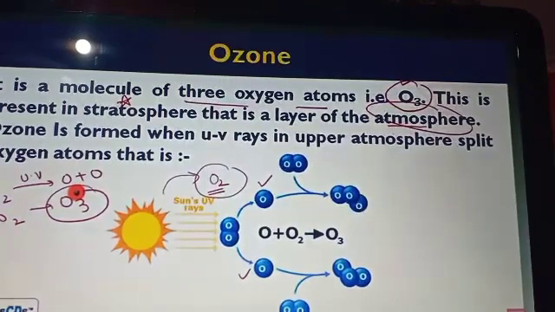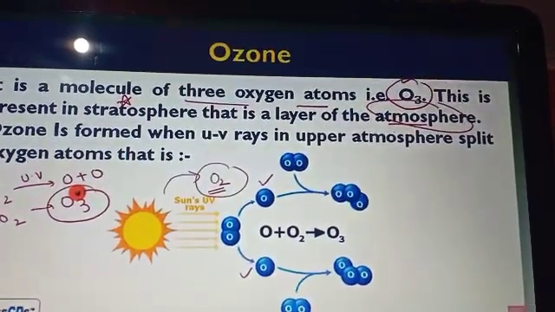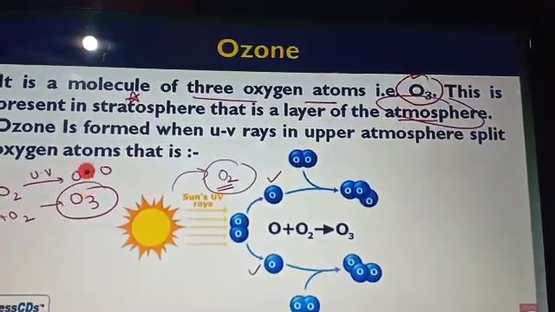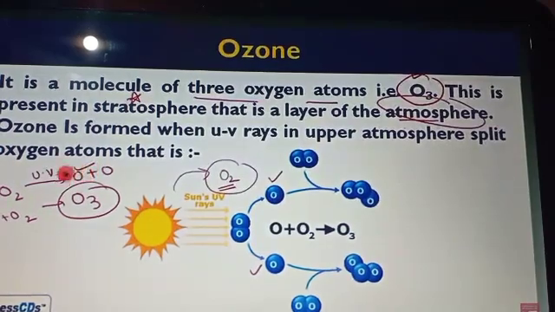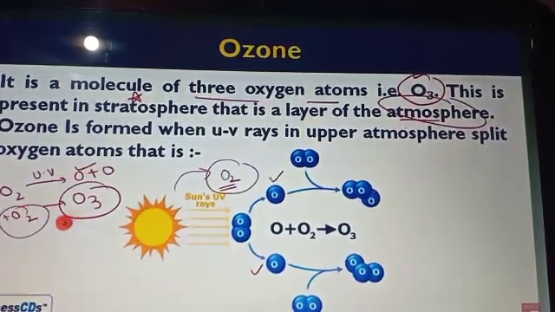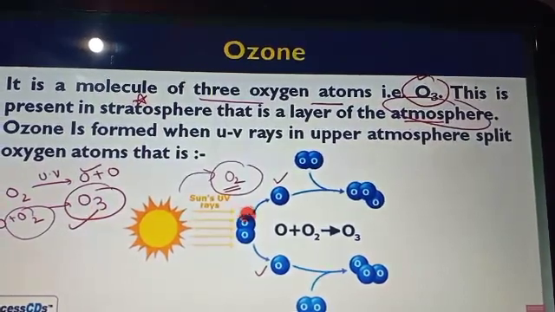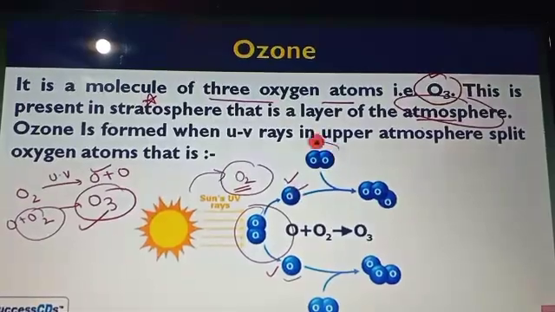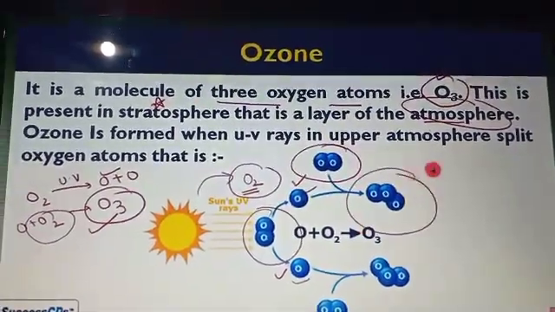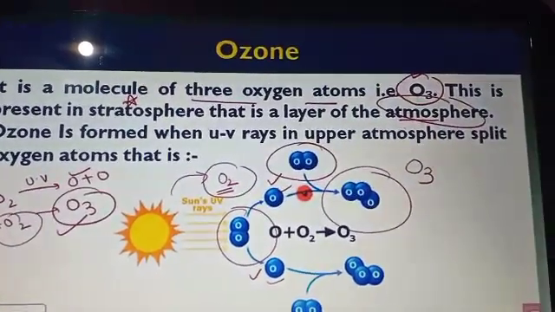This oxygen atom reacts with the oxygen molecule O2, and then O3 is formed, and this O3 is ozone. The same things are denoted in the figure.